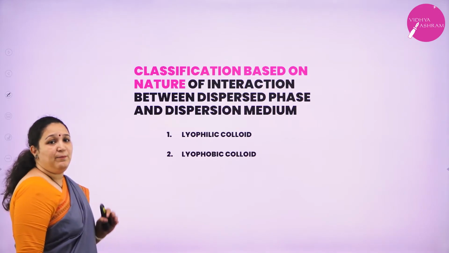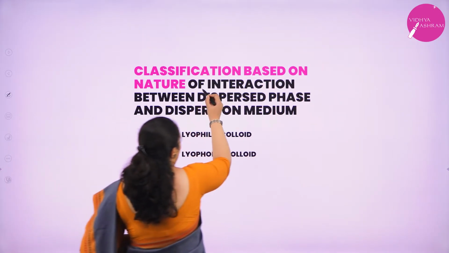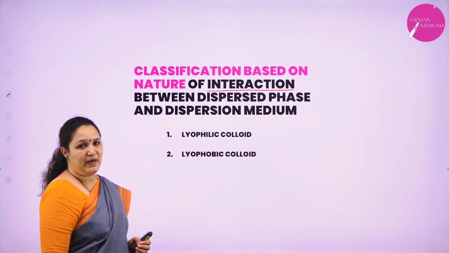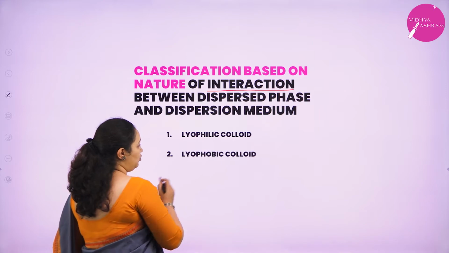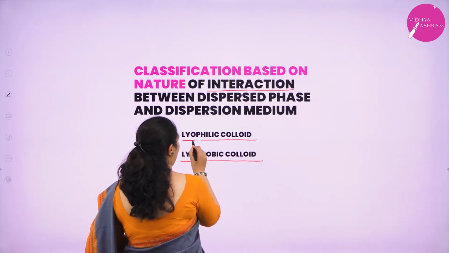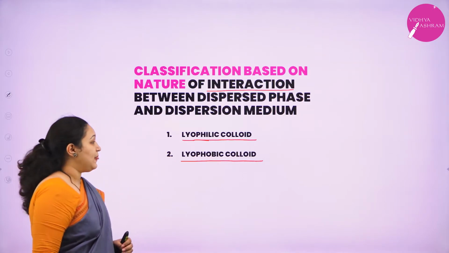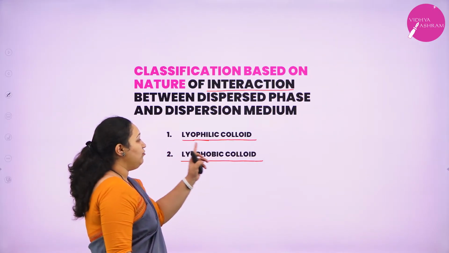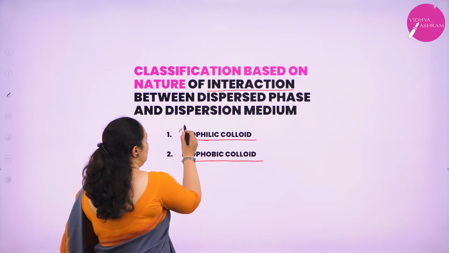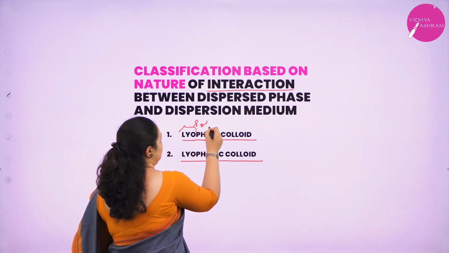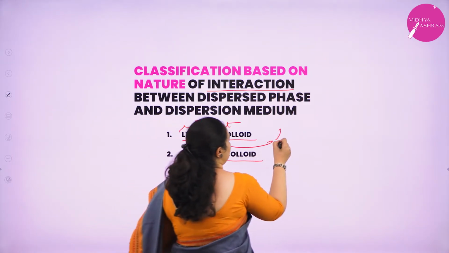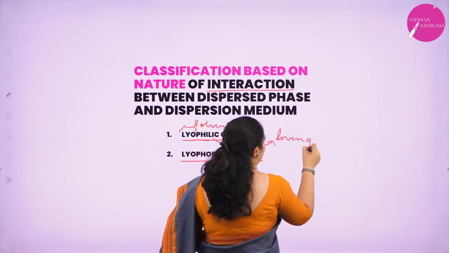Second is based on the interaction between the dispersed phase and the dispersion medium. We have two types, lyophilic and lyophobic. The first one, lyophilic colloid. What do you mean by lyo? Lyo means solvent. Philic means loving.